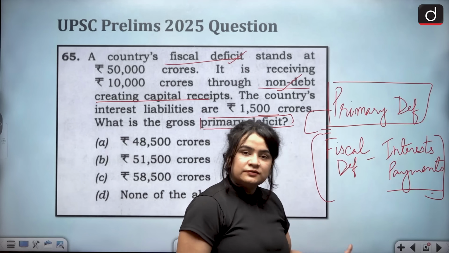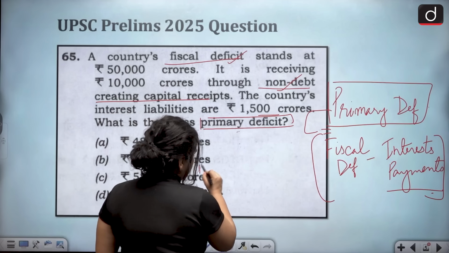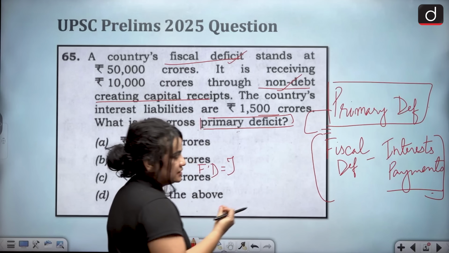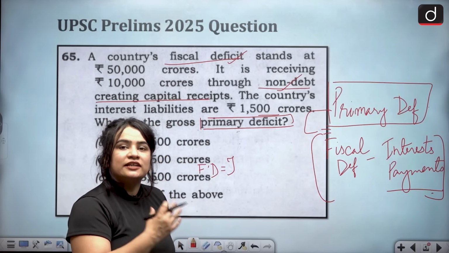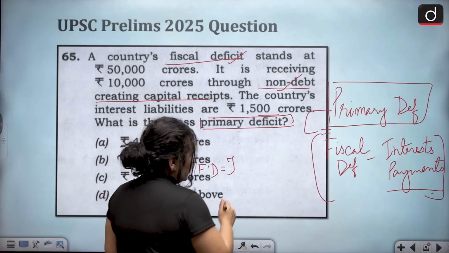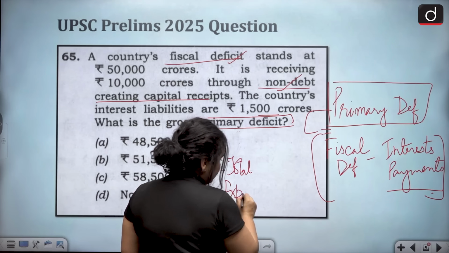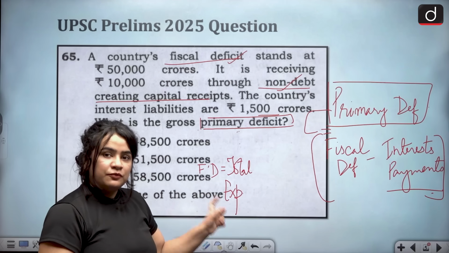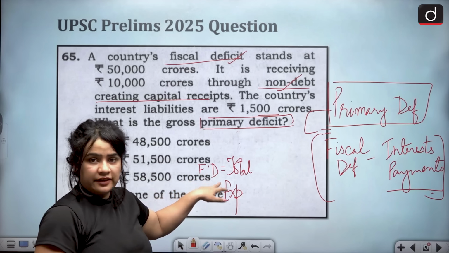Again, what is fiscal deficit? See students, fiscal deficit is basically a deficit, meaning the government is borrowing, the government is running short of funds. So that means the total expenditure has to be greater than the total income of the government. And if we subtract the income from the expenditure, we get to the fiscal deficit.